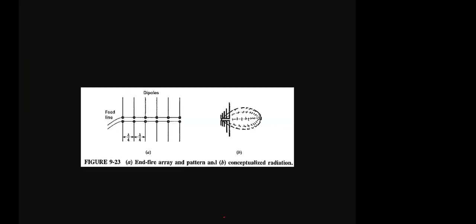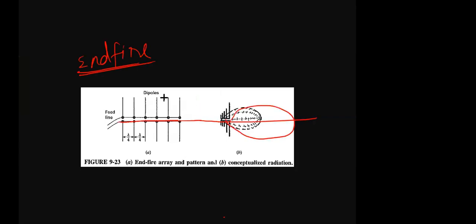Okay, so now here the radiation pattern is like an end fire array. This is the axis of the array. Then the radiation pattern is along the array axis. Then this is called an end fire array. And this is not the only way to get the end fire array. Sometimes you will get the end fire array in this direction also. That will be shown in the next diagram.